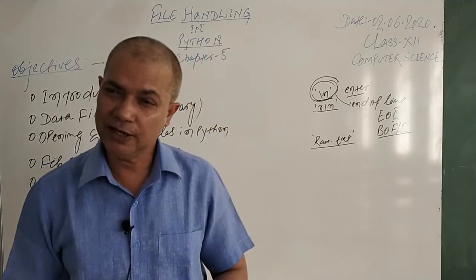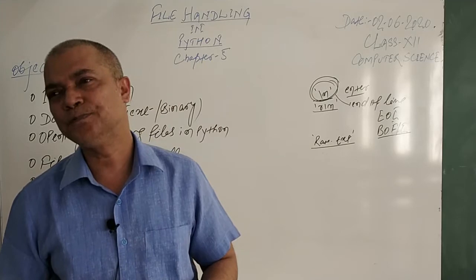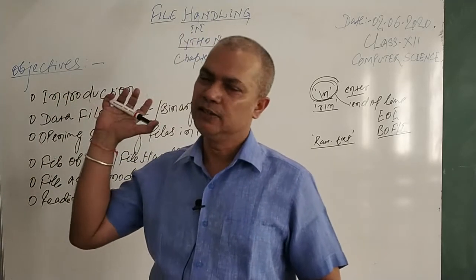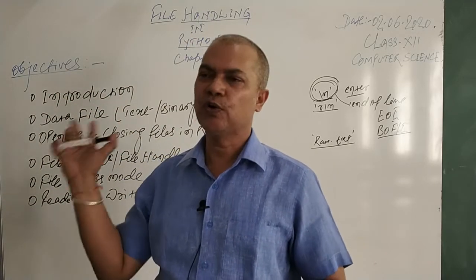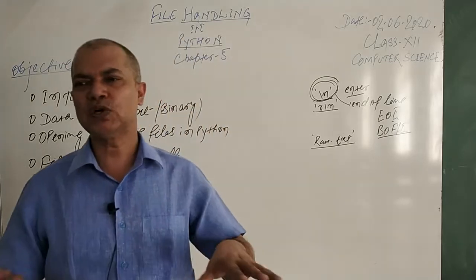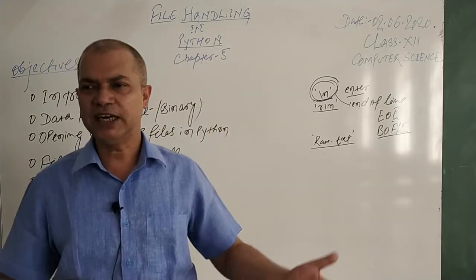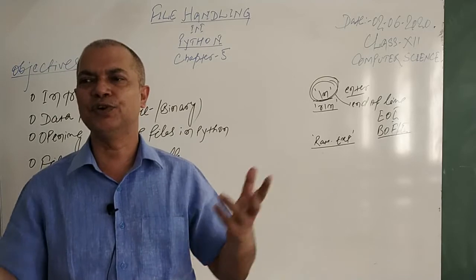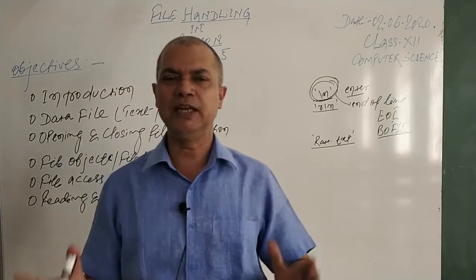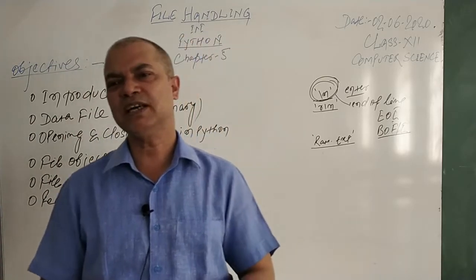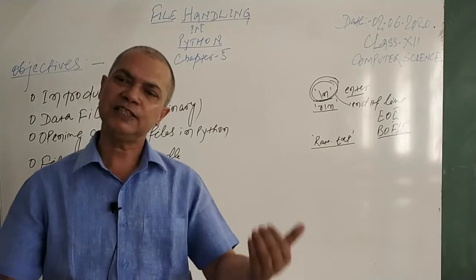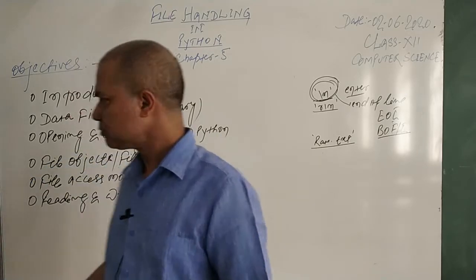But if you want to read it, of course the binary file will not help you. But in case of a text file, you can store it, you can read it, you can write it. It's considered to be slower than the binary file because the formatting takes place and some extra characters are included in the file, but it's presentable and readable. That's why the text file is considered to be easier. But a binary file is very fast to access.